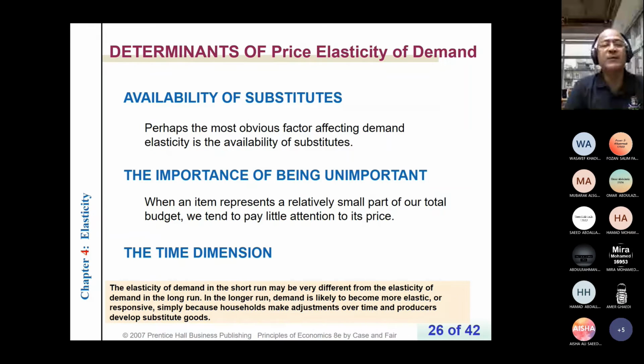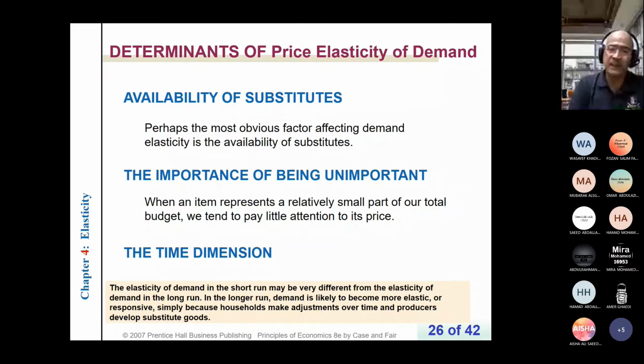But if the price of salt increases, we don't have other options. So there will be a slight decrease in quantity. So for this reason, demand for salt tends to be inelastic. Demand for banana tends to be elastic.